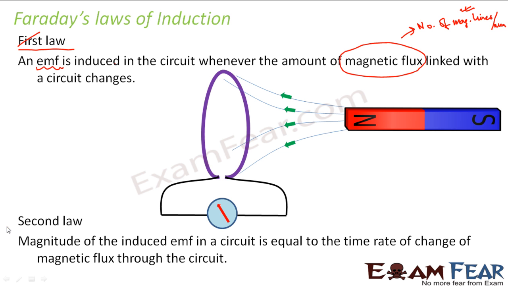So what did he tell in his second law? In his second law, he told that the magnitude of the induced EMF is equal to the time rate of change of magnetic flux through the circuit. That means the EMF which is induced, often denoted by a small e, is equal to the rate of change of magnetic flux through the circuit, because this EMF is induced only when there is a change in magnetic flux.